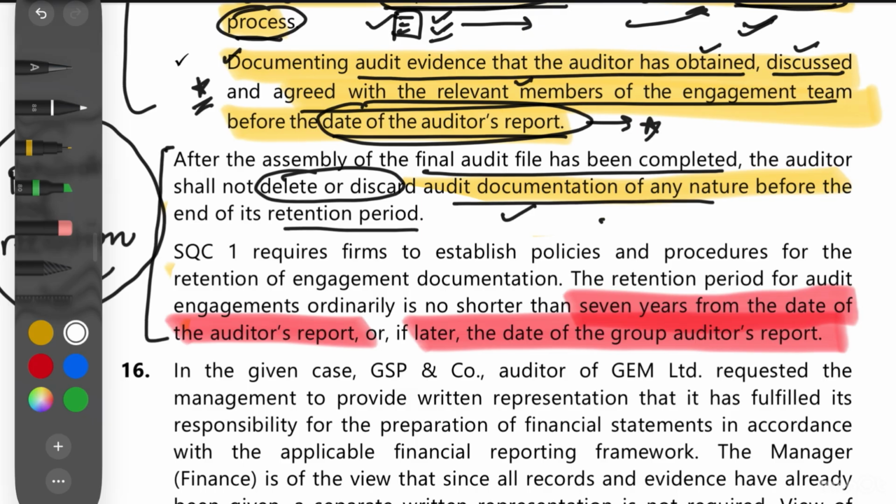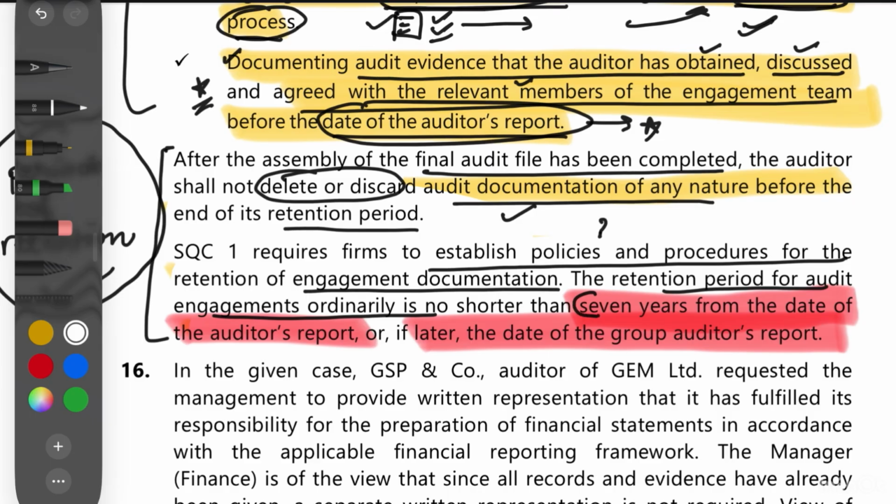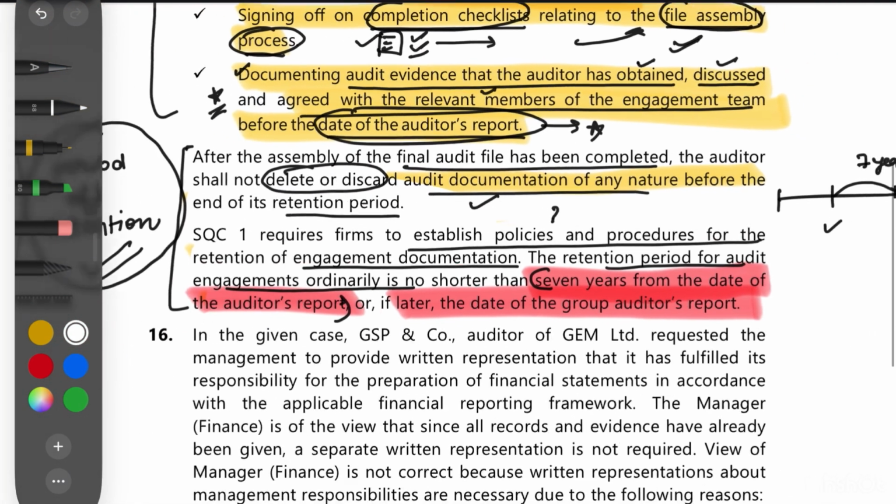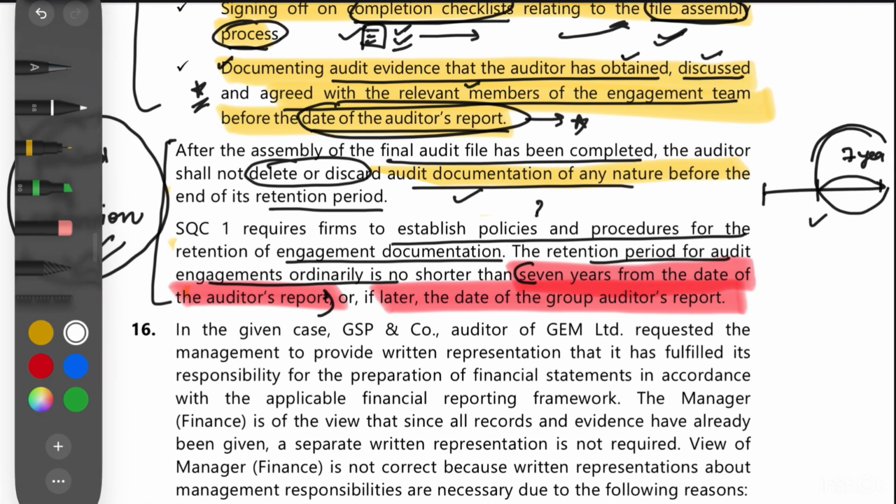Now what is the retention period? SQC1 requires the firms to establish policies and procedures for the retention of engagement documentation. The retention period is no shorter than 7 years from the date of the auditor's report. Whatever the date of the auditor's report, we cannot discard the documentation before 7 years. So this is the period of retention.